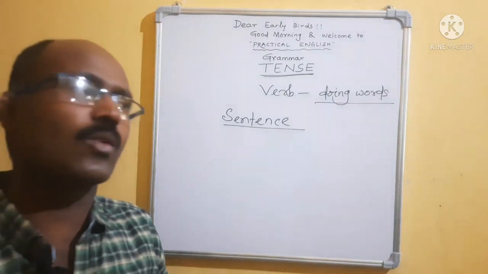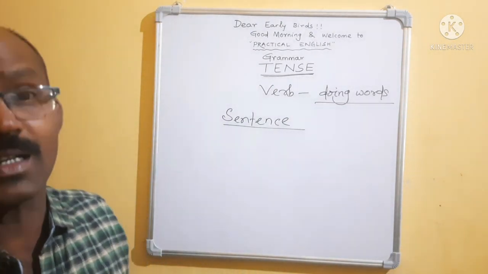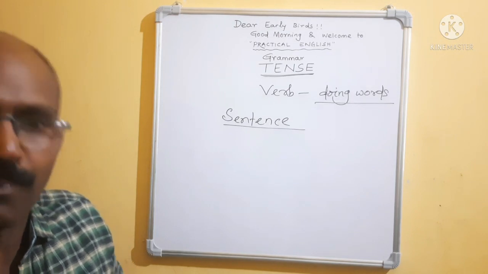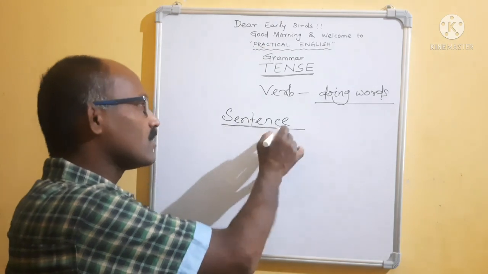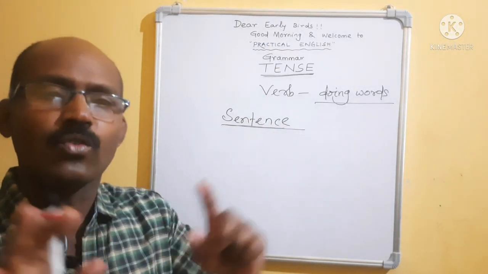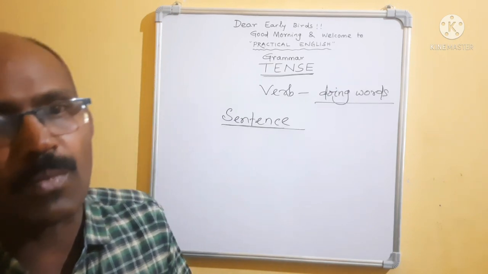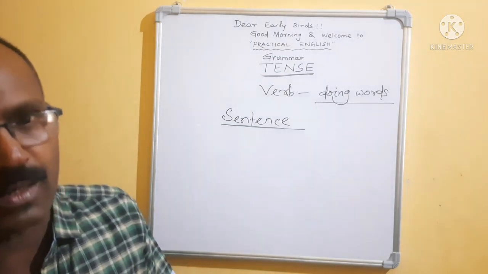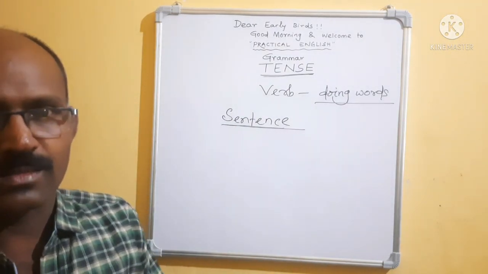If it doesn't give complete meaning, don't say that it is a sentence just because it starts from a capital letter and ends in a full stop. That is also one kind of definition. But please remember, a sentence means a group of words, and that group of words will give a complete meaning. If it gives a complete meaning, then you can say that it is a sentence.